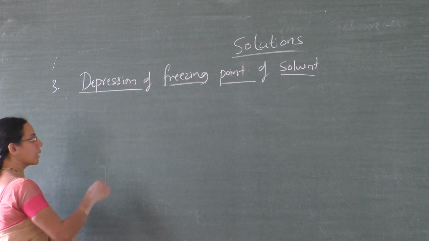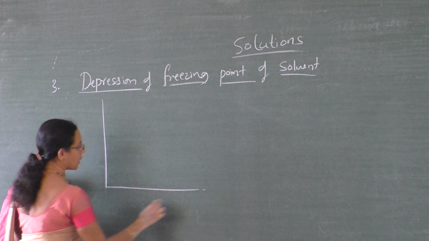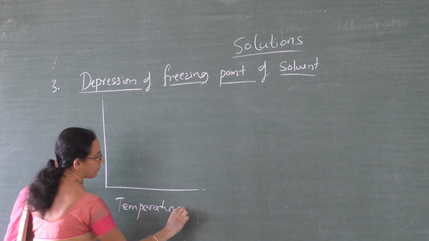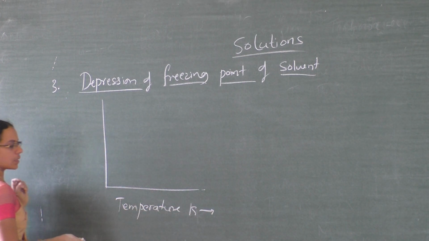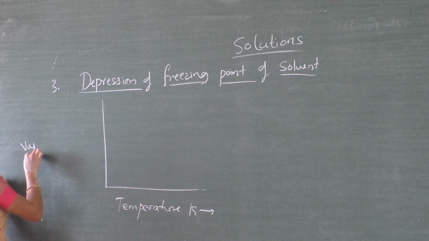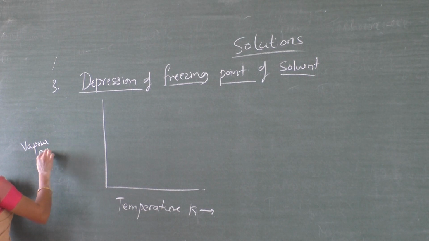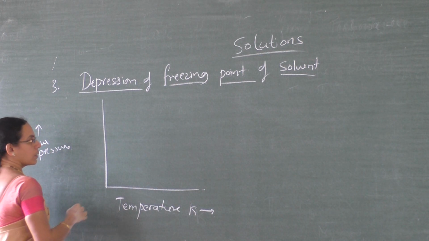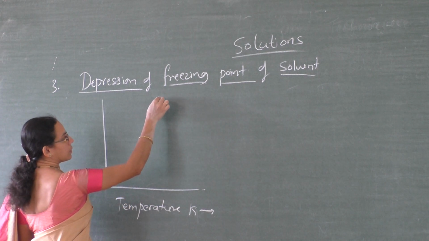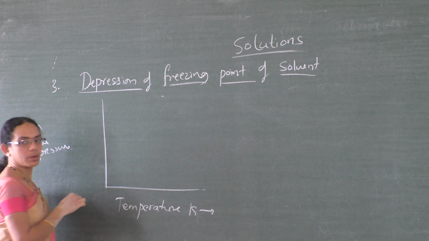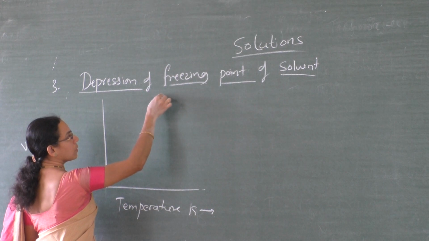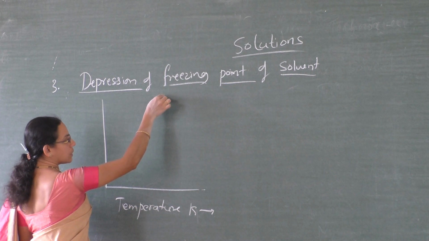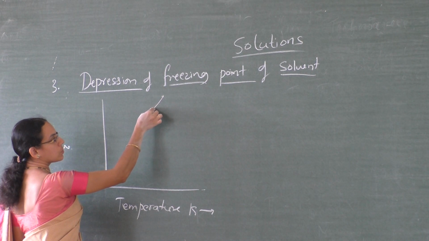It can be explained again by using a graph, with temperature in Kelvin taken along the x-axis and vapor pressure along the y-axis. Now, at some temperature, let the vapor pressure of the solvent be here. In order to freeze that solvent, we have to decrease the temperature, so as we decrease the temperature, its vapor pressure goes on decreasing.